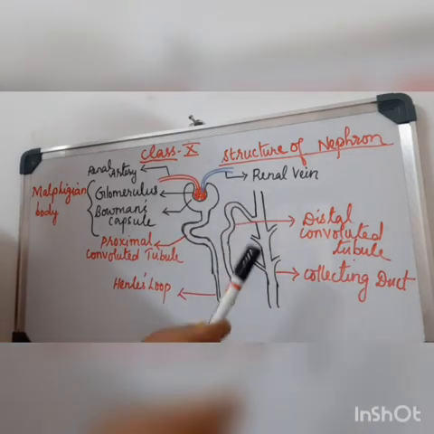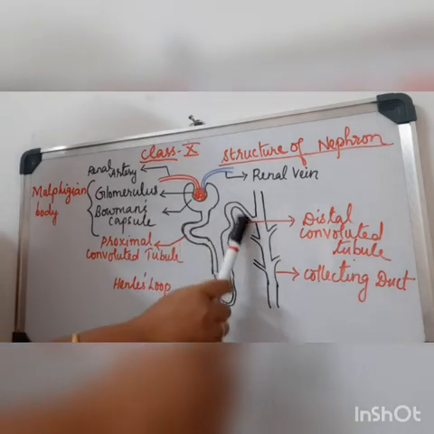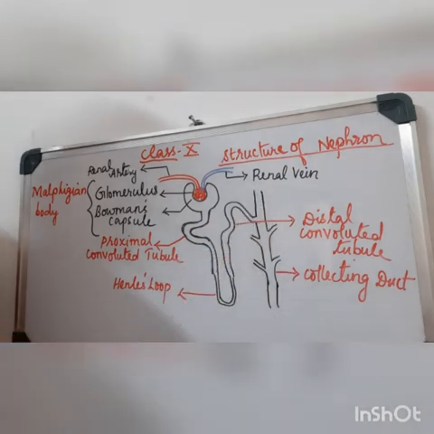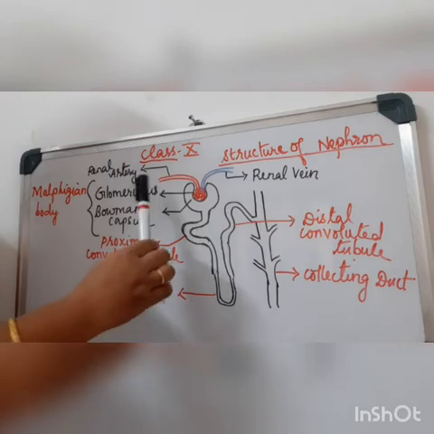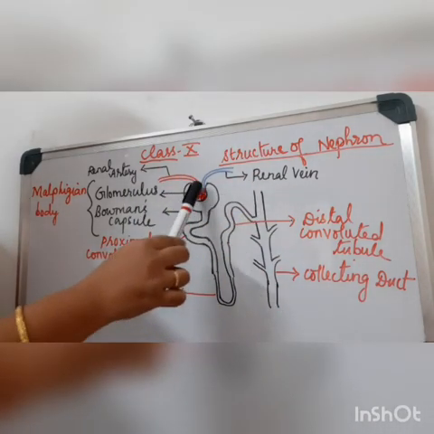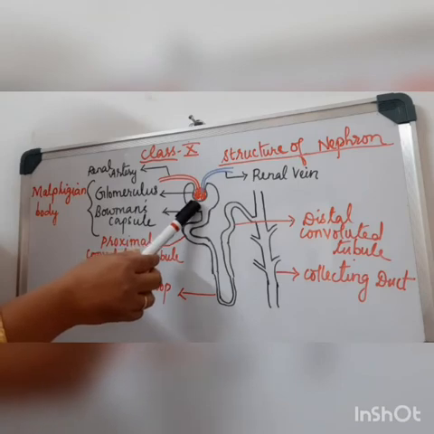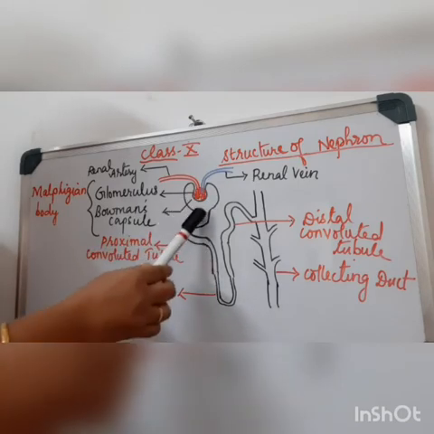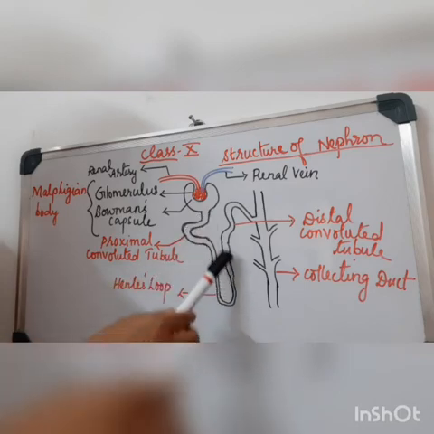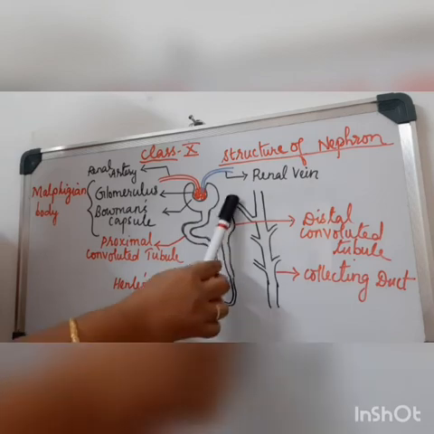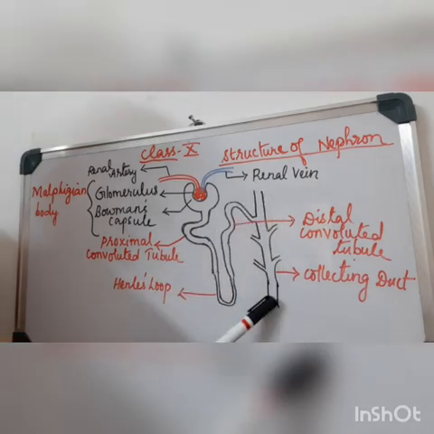Now we can see one important structure like this, which is like the branch of a tree. All these tubules join into a duct which is called the collecting duct or collecting tubule. So in short, this is a structure which filters the blood, and the filtered blood will pass through this region. Whatever is found in this tubule will be called urine. This tubule will shed the urine into the collecting duct.